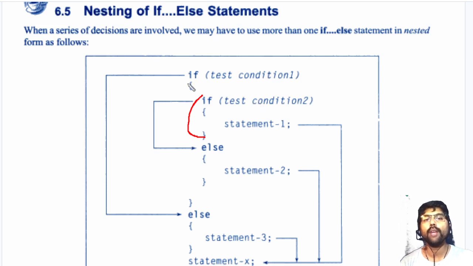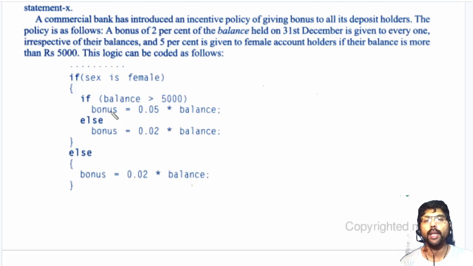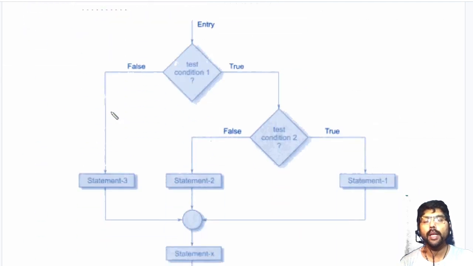Okay, this is called the nested if else statement, which is explained here by the flow chart. Here the outer if condition is checked first. If it returns true, then the inner test condition will be checked. This is the inner if condition. If the inner if condition returns true, then statement 1 will be executed. If this inner test condition is false, then the else part of this inner if condition is executed.